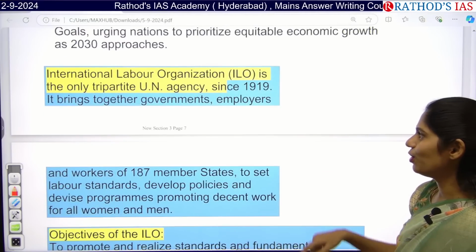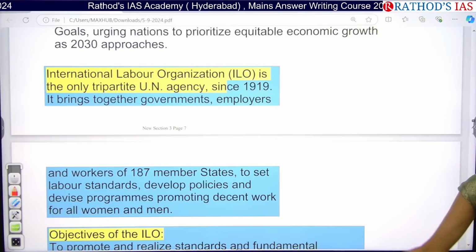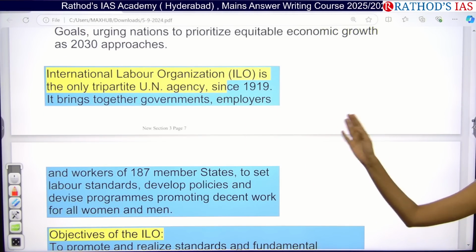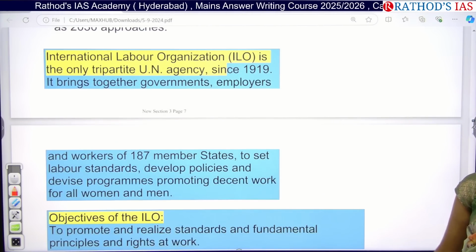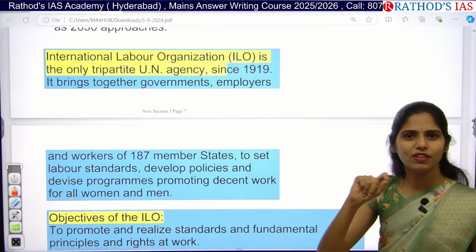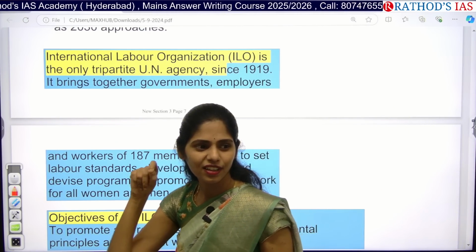So what is this ILO? The International Labour Organization is a tripartite United Nations agency, formed in the year 1919. So what was the major event that happened in 1919 in our history? Any idea?